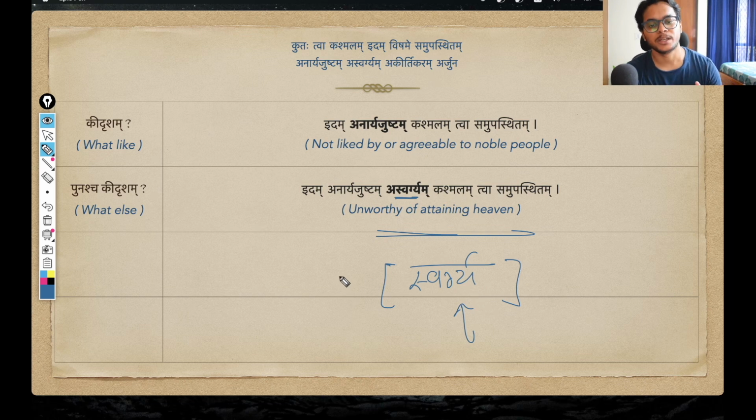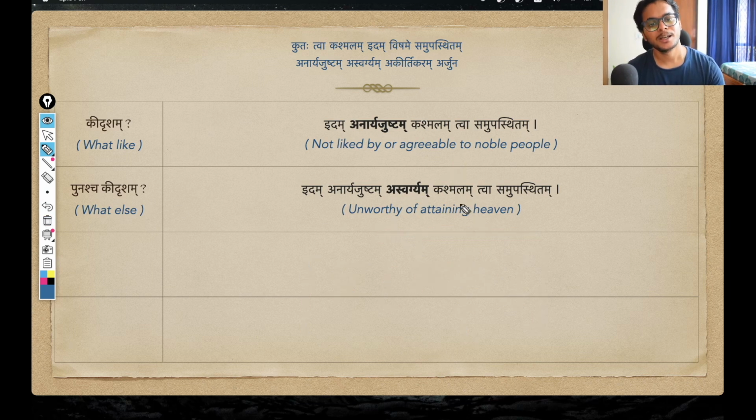Again, I want to negate the meaning. So I am adding a, because this word is starting with a consonant. So we get aswargaya. Since this is an adjective being used for kashmalam, again it takes the neuter gender, first case singular form. Aswargaya changes into aswargayam, which is what we see in the shloka: something that is unworthy of attaining heaven. Shri Krishna means that this act of cowardice, this mental state of weakness that you are showing right now, is aswargayam, unworthy of attaining heaven.